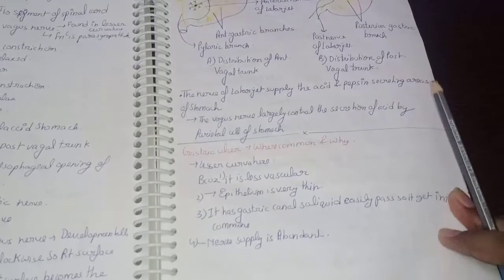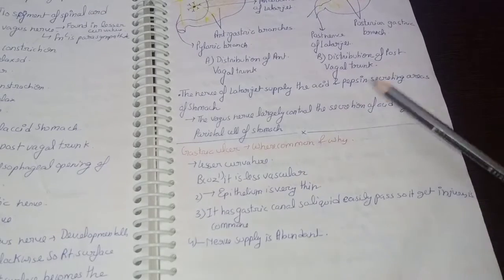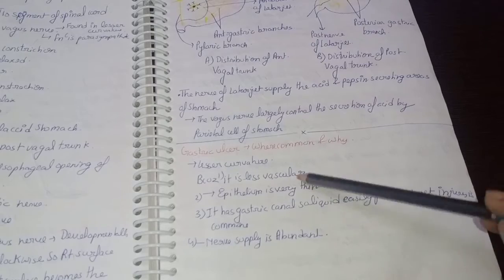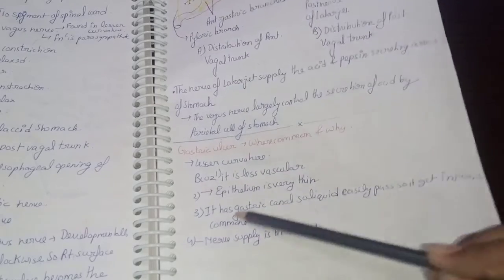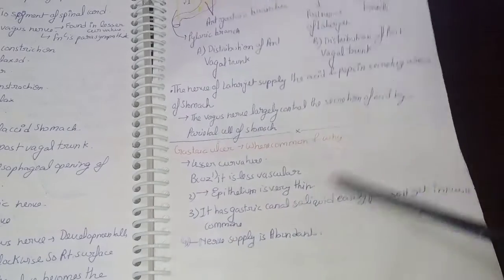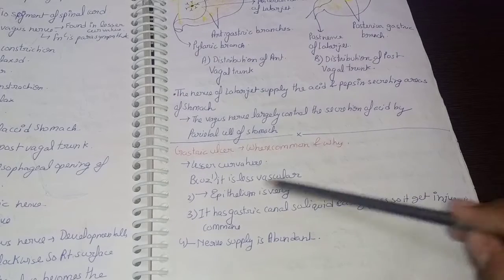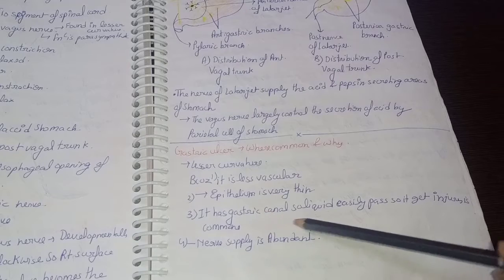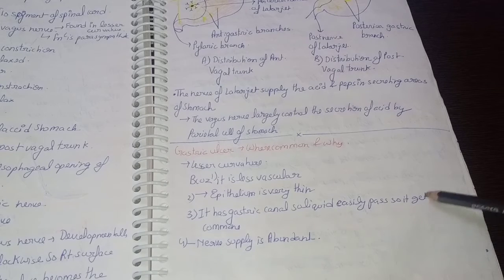Now coming to gastric ulcer, what is it, where is it common and why? It occurs in the lesser curvature because it is less vascular, the blood supply is less, and the epithelium is very thin. We know the gastric canal is a vertical canal, so it will pass along the lesser curvature, not the greater curvature. So liquid can easily injure the surface, and the nerve supply is abundant.